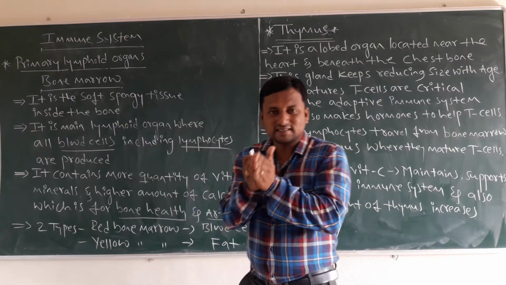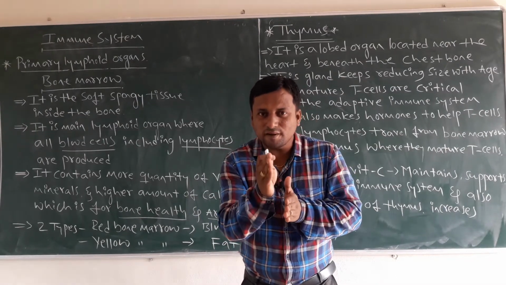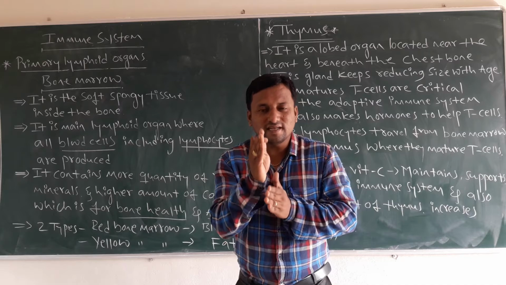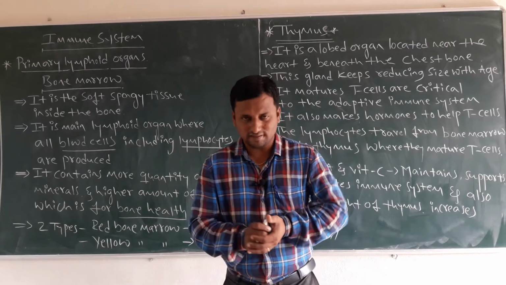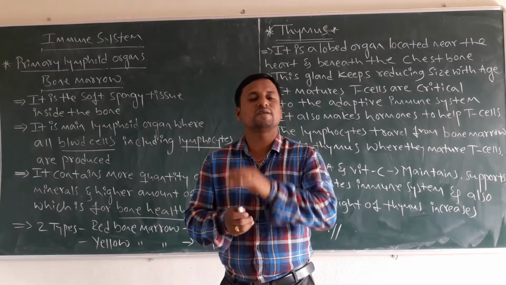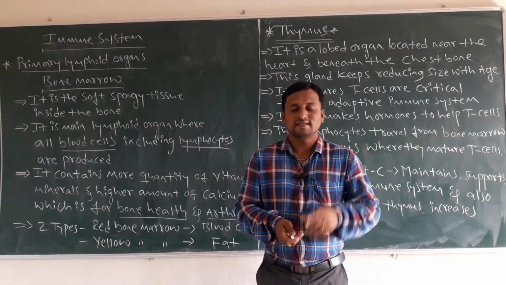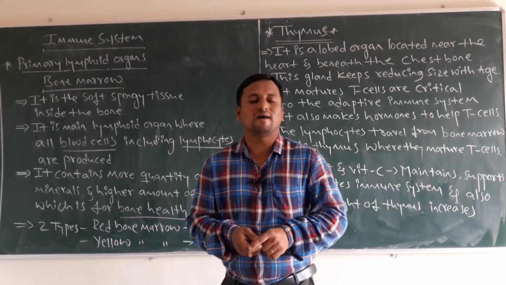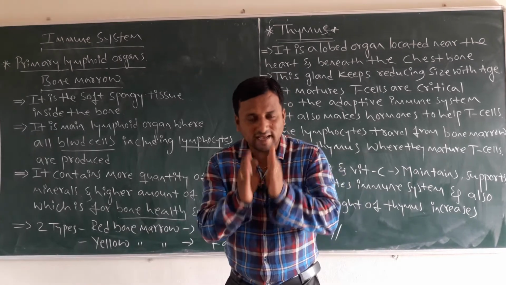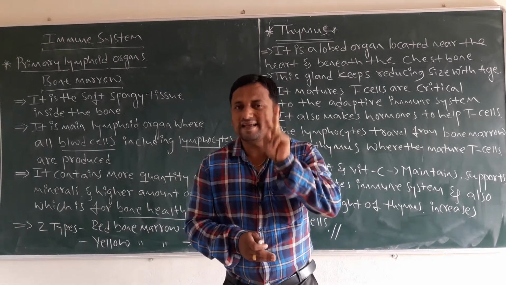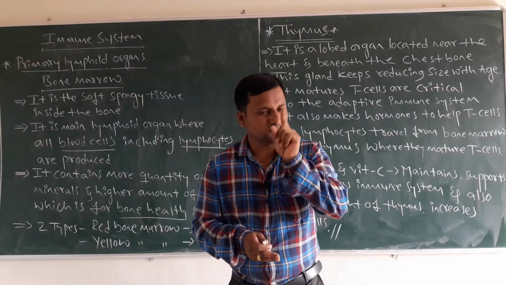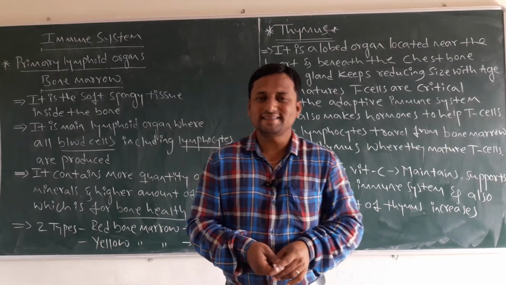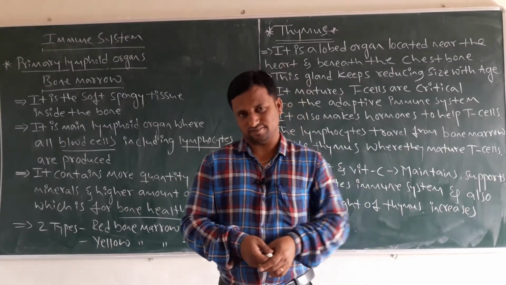Already we discussed some concepts about the lymphoid organs. There are two types: primary lymphoid organs and secondary lymphoid organs. There are two main primary lymphoid organs: first, bone marrow, and second, thymus.